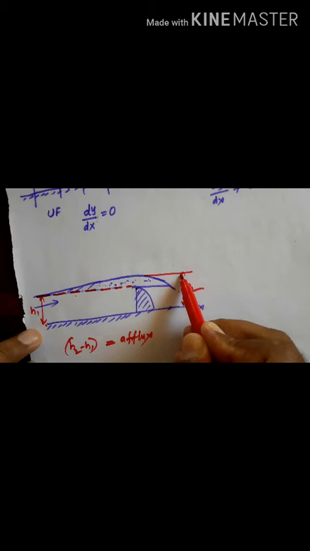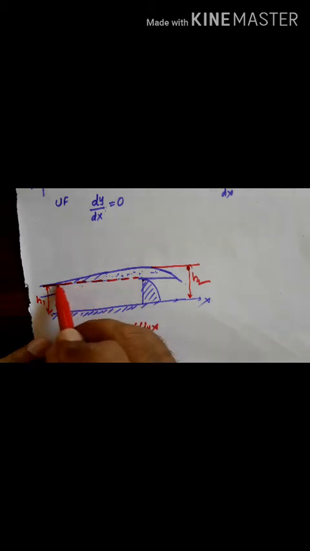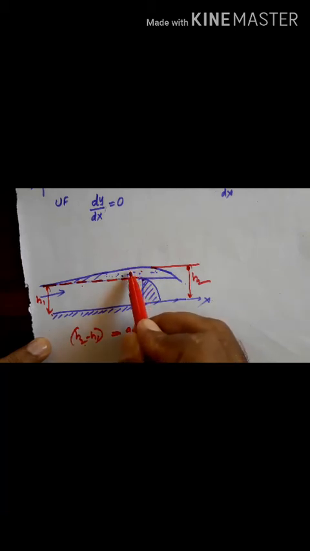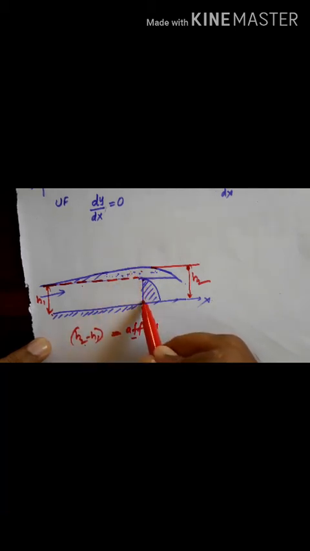Then the profile of the water surface, this one, is known as the backwater curve. Then the afflux. So what do you mean by afflux? H2 minus H1 is called afflux. That is the increase in water level due to the obstruction across the channel width.